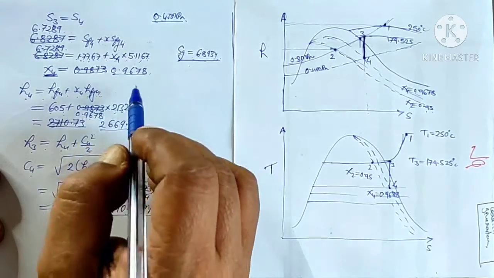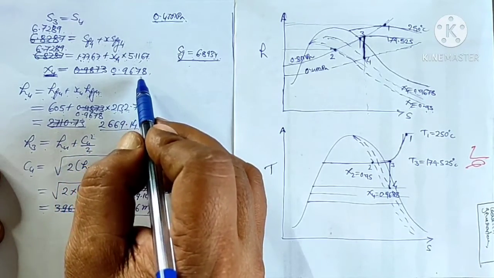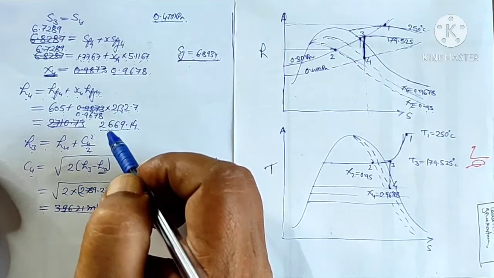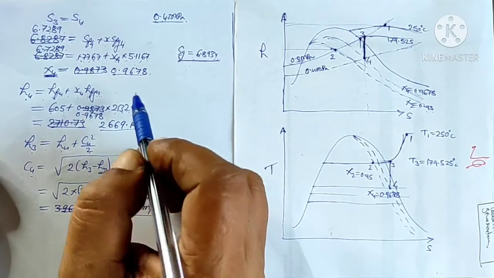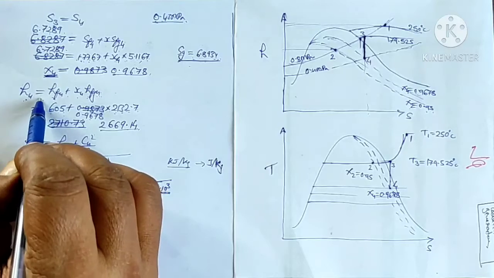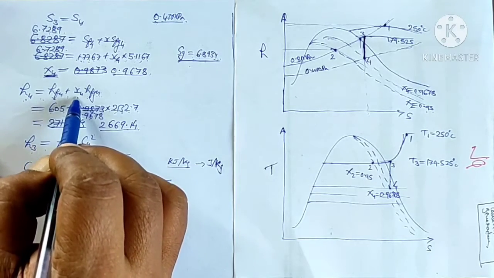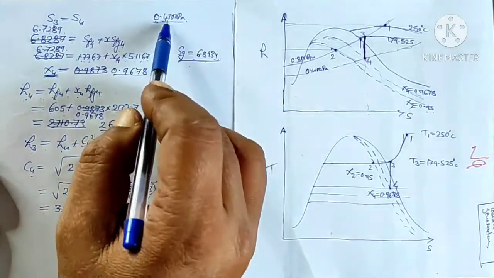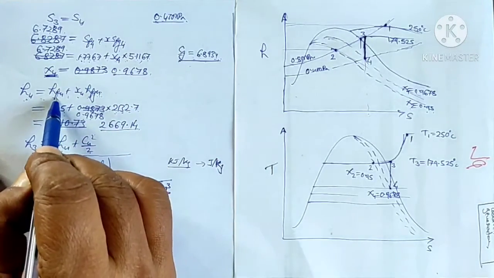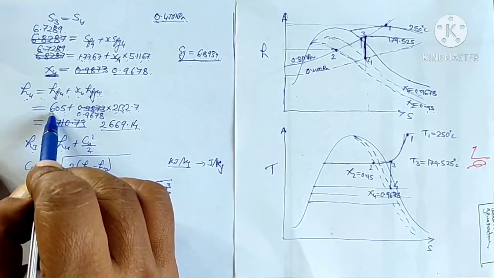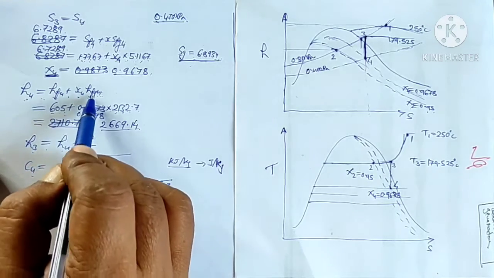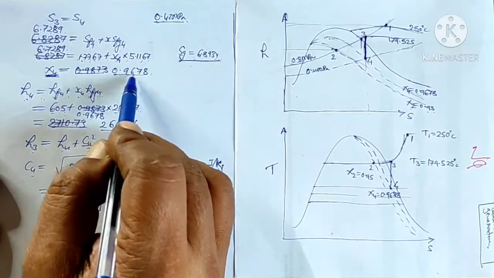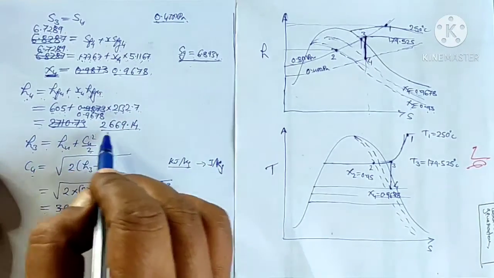So we got the dryness fraction after the nozzle. Now to find the enthalpy after the nozzle, H4 will be equal to Hf4 plus X4 Hfg4, at 0.4 megapascal. Hf4 we noted down from the steam table as 605, Hfg4 also from the steam table, and the dryness fraction we know. So H4 is equal to